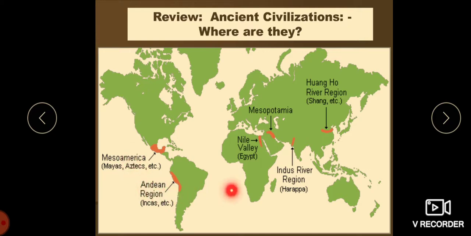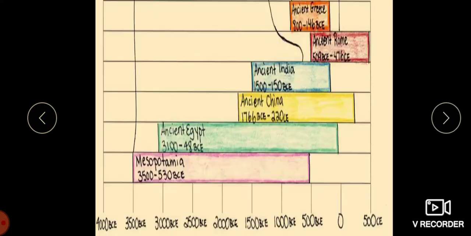And we also have the Huang He river region, where the Shang dynasty existed. Here we have the Mesopotamian region. Here we have the Nile Valley, where we find the Egyptian civilization. Here we have the Indus river region, where we have the Harappa and Mohenjo-daro civilization.